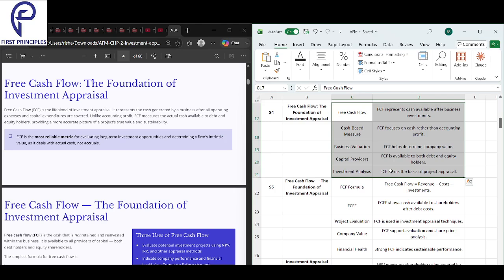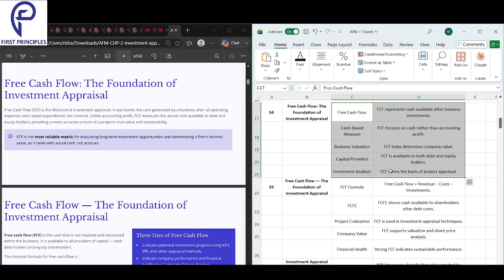Next, we have capital providers. Free cash flow is available to both debt and equity holders. What does it mean? This cash can be used to pay loan interest, or it can be used to pay dividends to shareholders. This is the money that can be used either to pay the dividend or to pay the debt. That is what free cash flow can be used for.